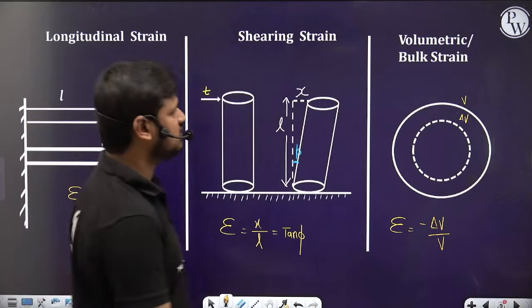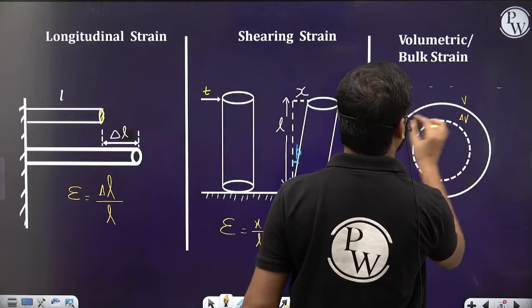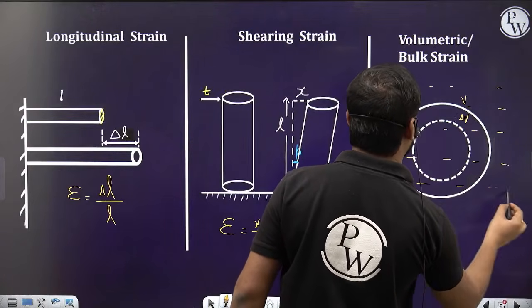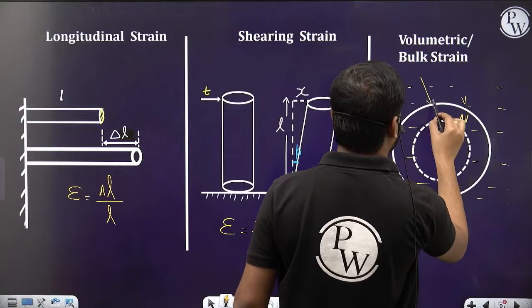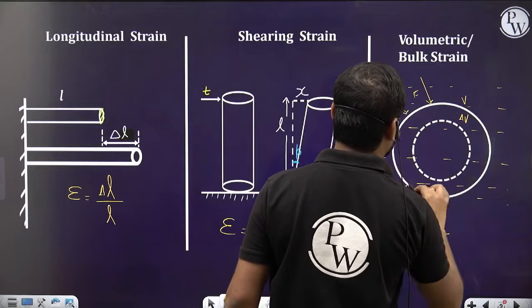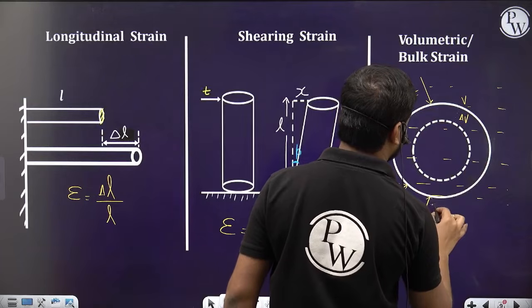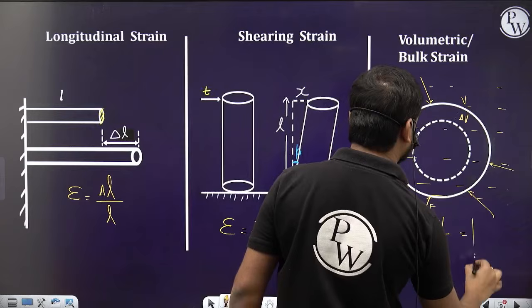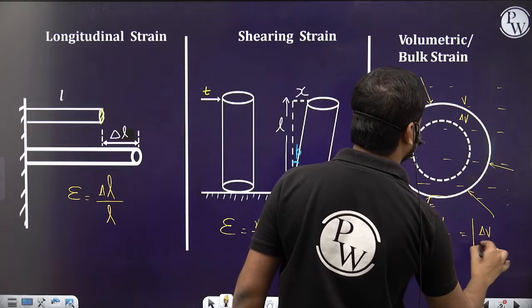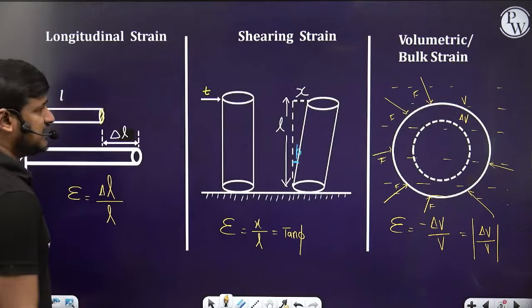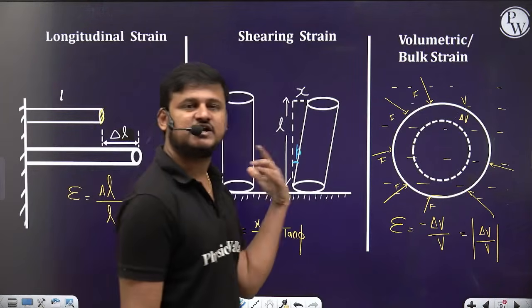This always occurs in a liquid, let's suppose. If some force is applied from all the ends, that means some pressure is applied, F, F, F, then it will be shrunk. So the strain is equal to the magnitude of change in volume by the original volume. These are the different types of strains.